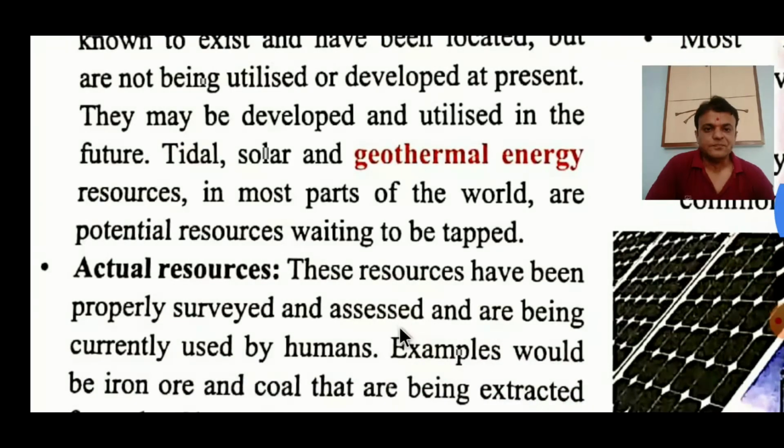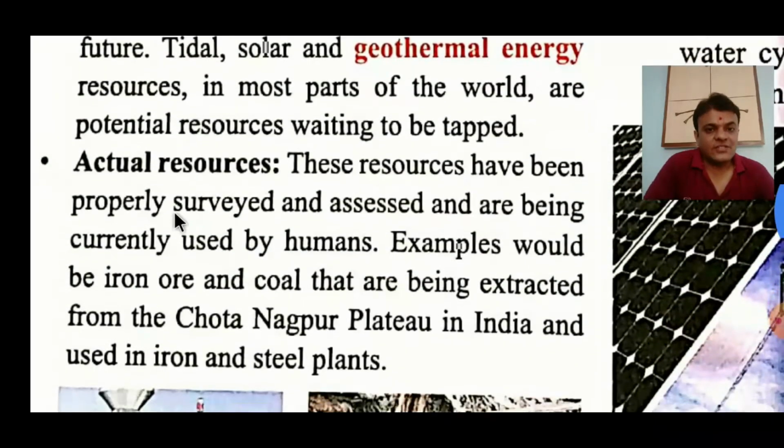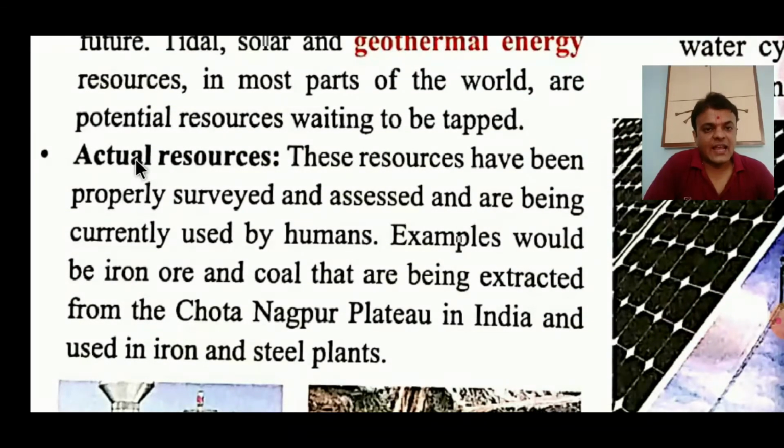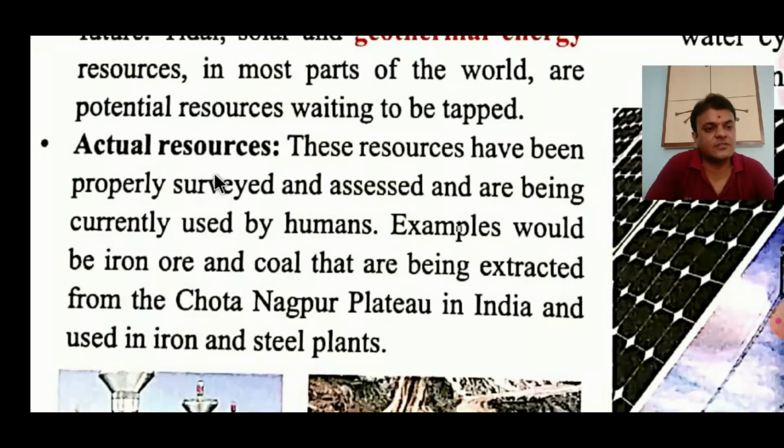Clear? So the next, that is second classification of natural resources on the base of stage of development, right? We are discussing stage of development, the actual resources. First we discussed which kind of resource? Yes, potential resource.